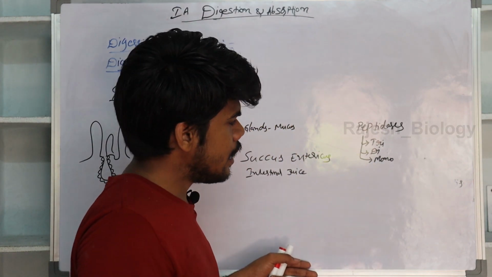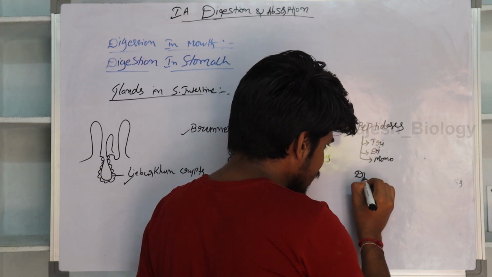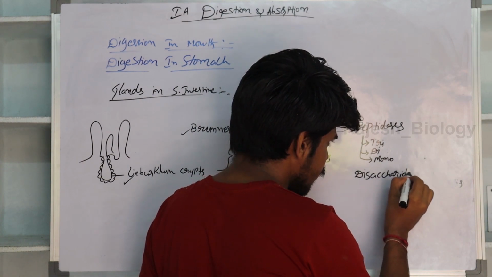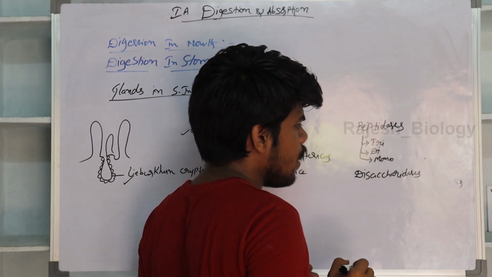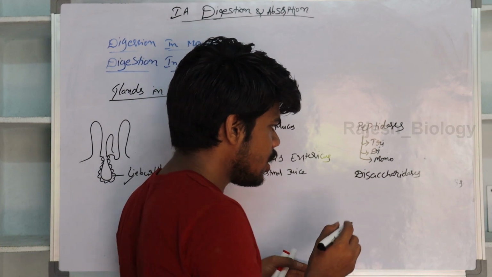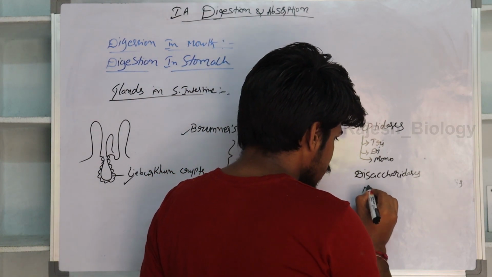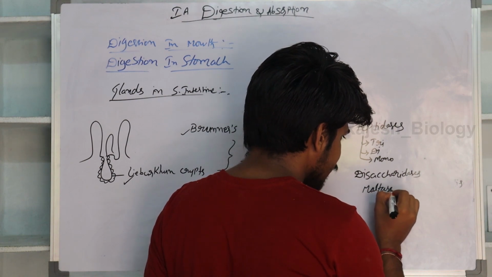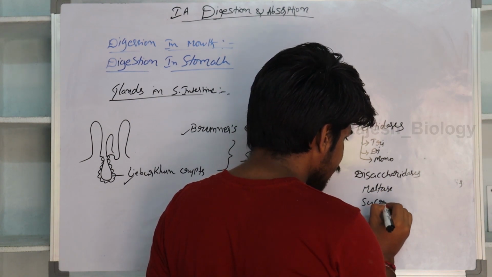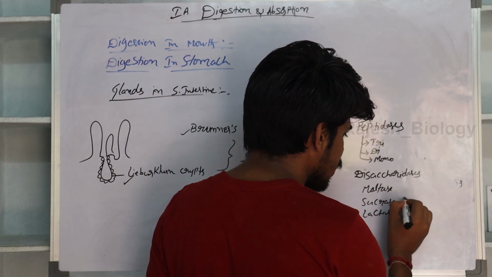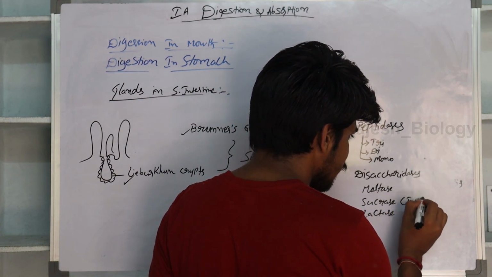These are the peptidases. And disaccharidases are present here. Disaccharidases are not present in the mouth, the oral cavity. Disaccharidases such as maltase, sucrase, lactase. Sucrase is also known as invertase.